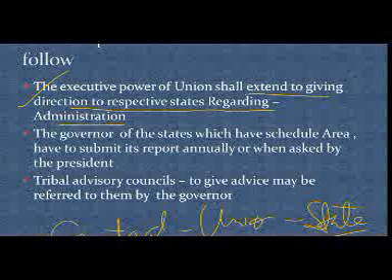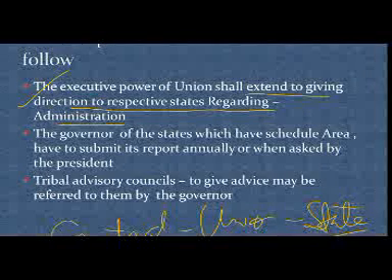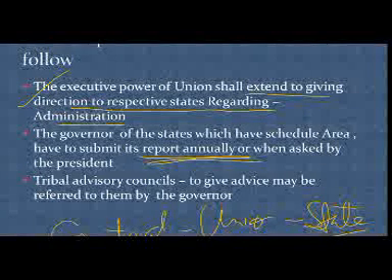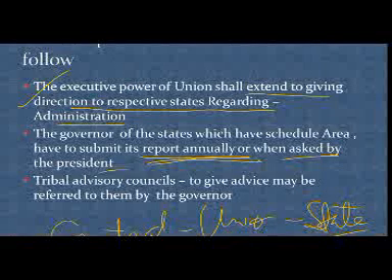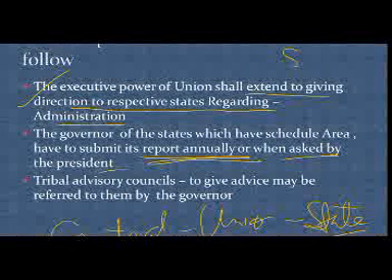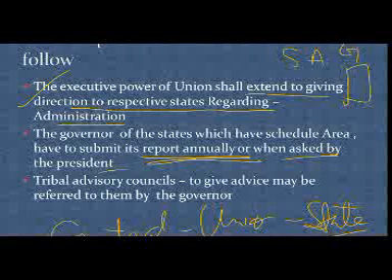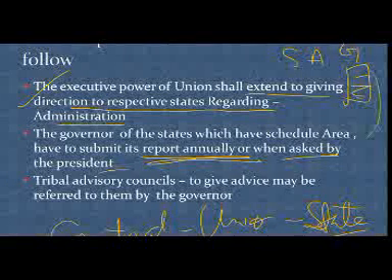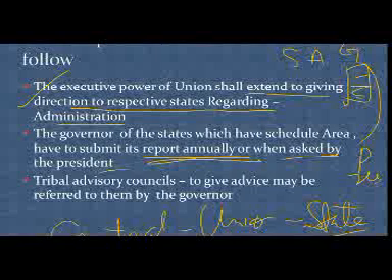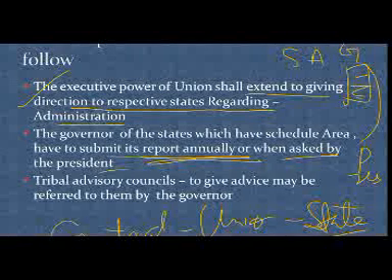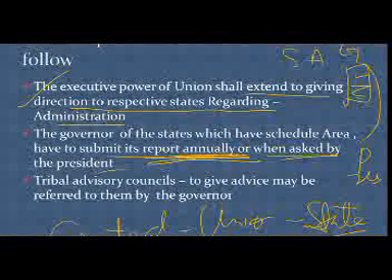And not only that, the governor of a state which has scheduled areas has to submit a report annually or when asked by the president. So the governor has to make a report and submit it to the president on a yearly basis, or when asked by the president.